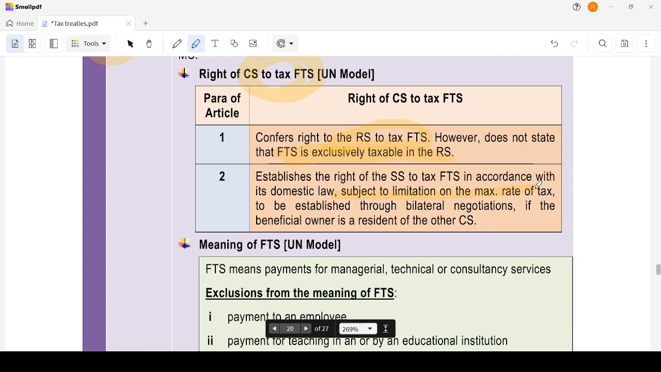subject to the limitation of the maximum rate of tax to be established by bilateral negotiation. Again, bilateral negotiation. When the beneficial owner is a resident of the other contracting state, it gives the source state a right to tax the FTS, and a maximum rate of TDS should be fixed based on bilateral negotiations.